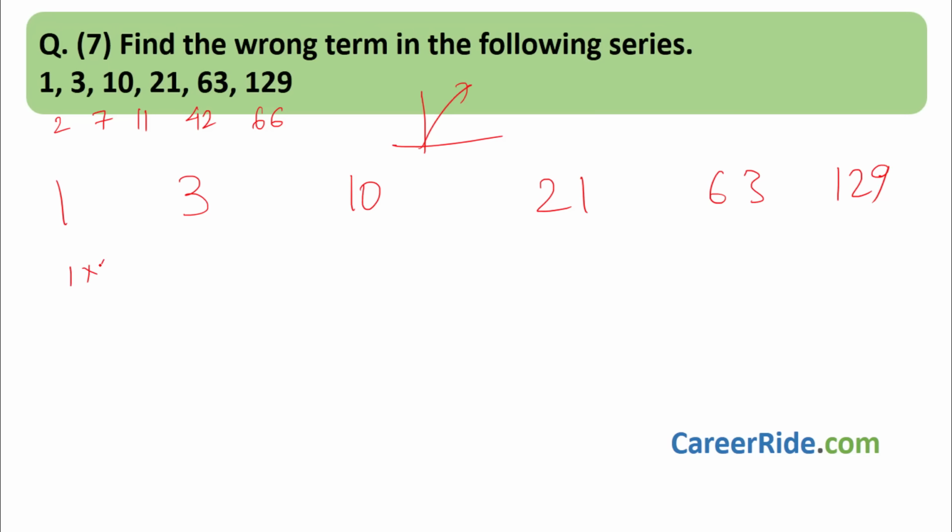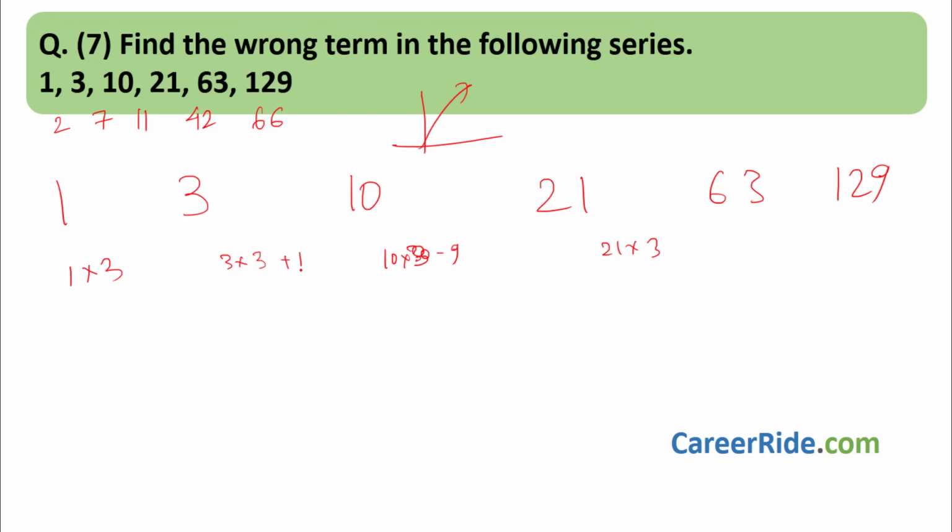1 into 3 is 3. But 3 into 10 is not a multiple of 3. At max we can write 3 into 3 is 9, and 9 plus 1. But then over here, 10 into 3 is 30, and we would have to do 30 minus 9. Then 21 into 3 is 63. So there is no direct relation when it comes to multiplication also. But the reason I have taken this example is to show you how a combination works.